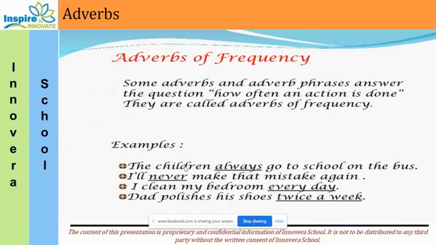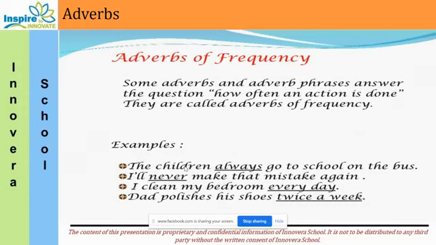Dad polishes his shoes twice a week. How many times in a week? Twice a week. So when we are talking about such things, it means we are talking about adverbs of frequency. We are talking about how often the action has taken place or the action is done. One more example I want to give you. Sri is never late for the school. So how often does Sri come late? Never. So he never comes late to the school.